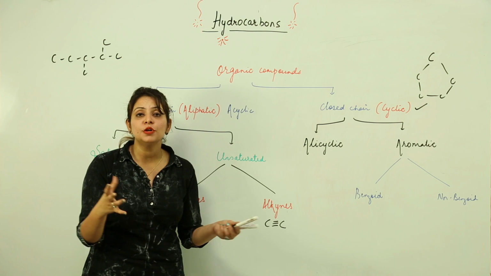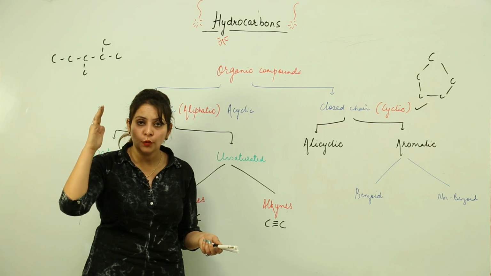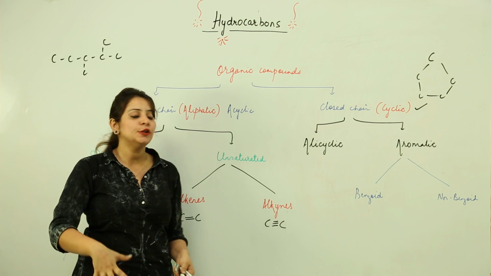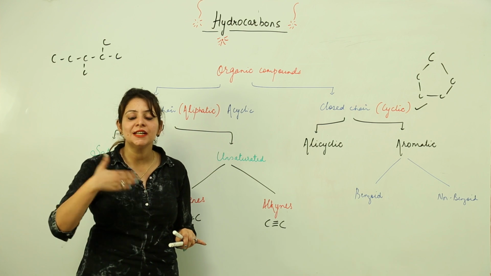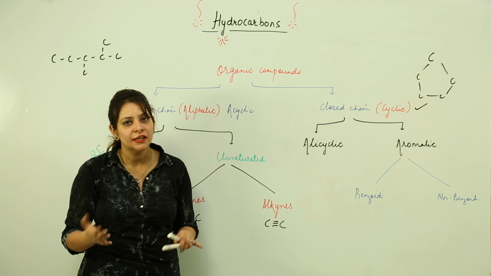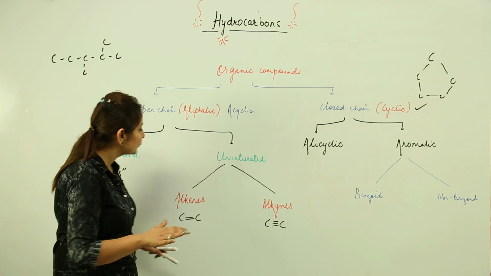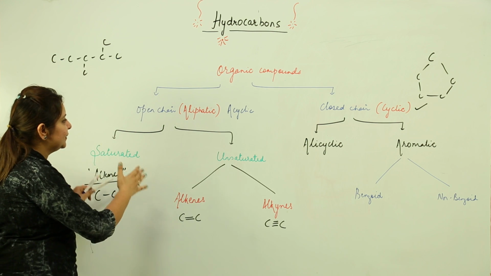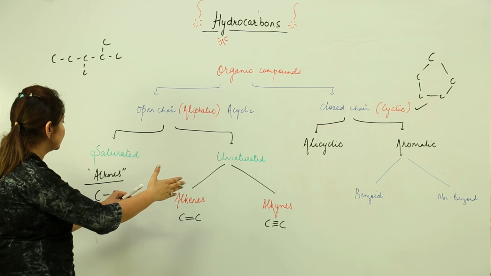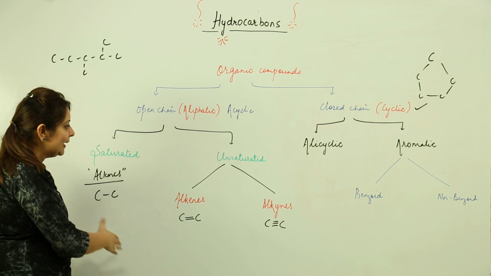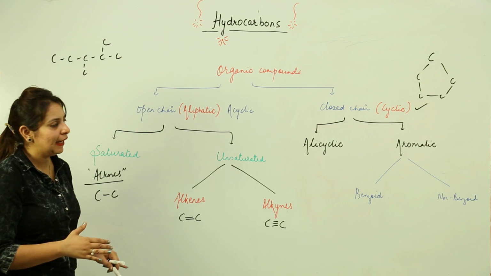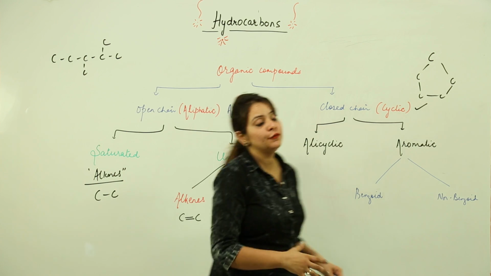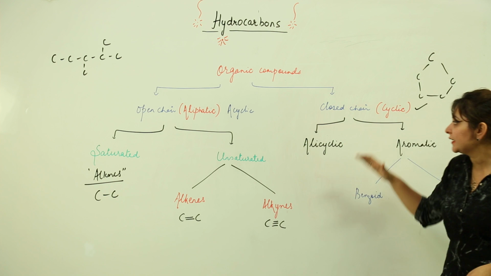And we may encounter a molecule in which the double and triple bond both are present, that falls under the category of the unsaturated system, right. That means it possesses the alkene character as well as the alkyne. We may find that also, right. So here we classify acyclic into saturated and unsaturated, saturated as alkanes, unsaturated as double bond and triple bond ones, that is the alkenes and the alkynes.